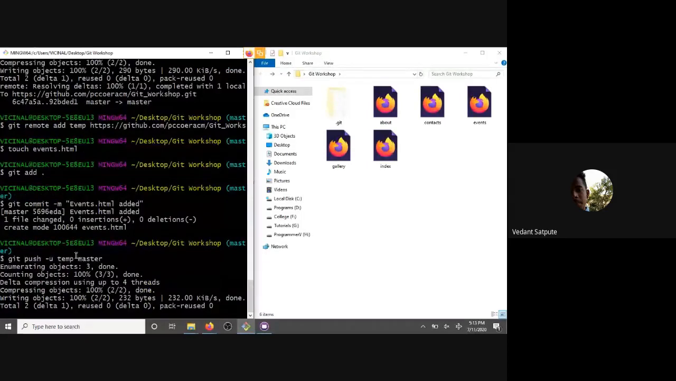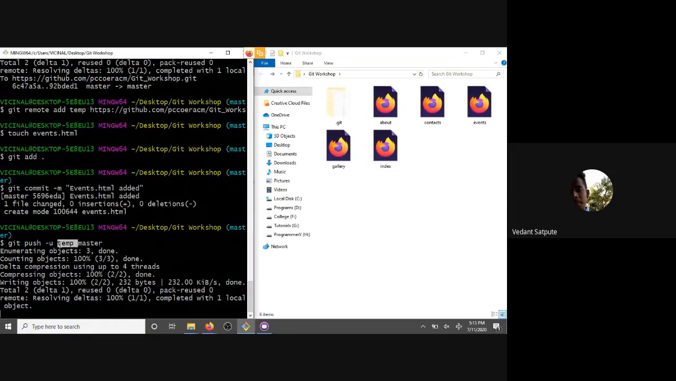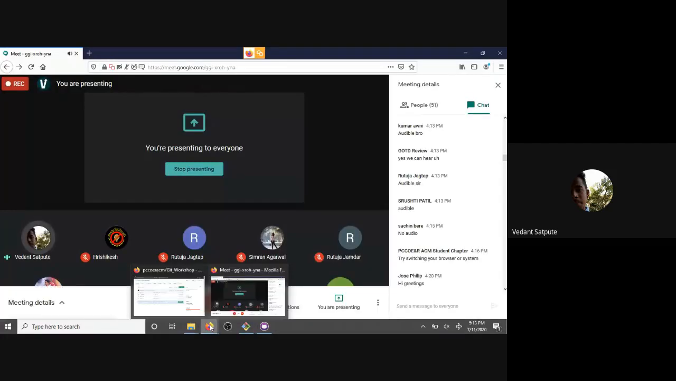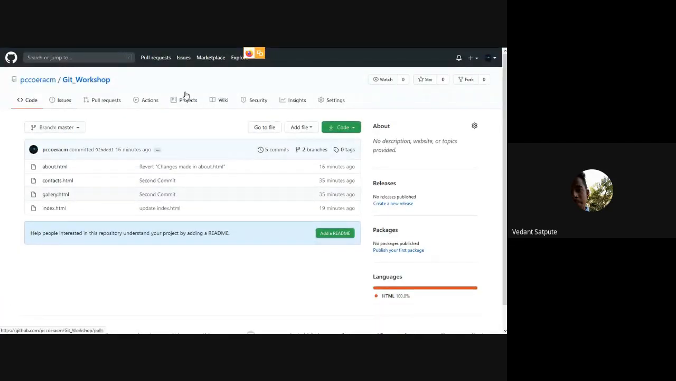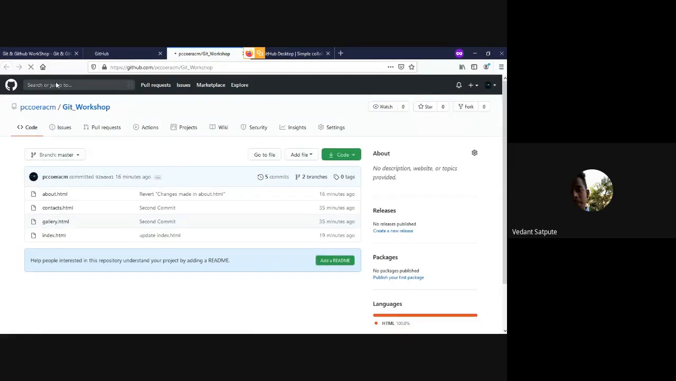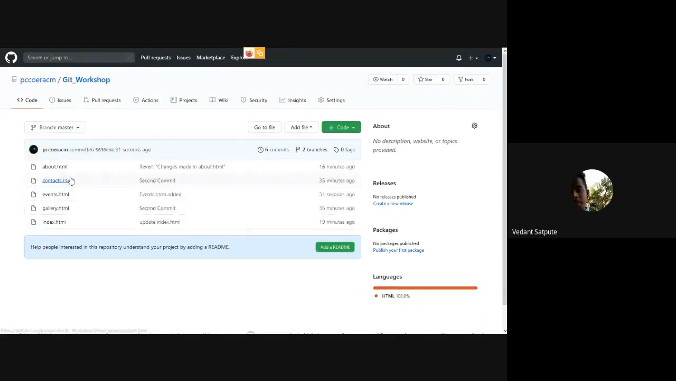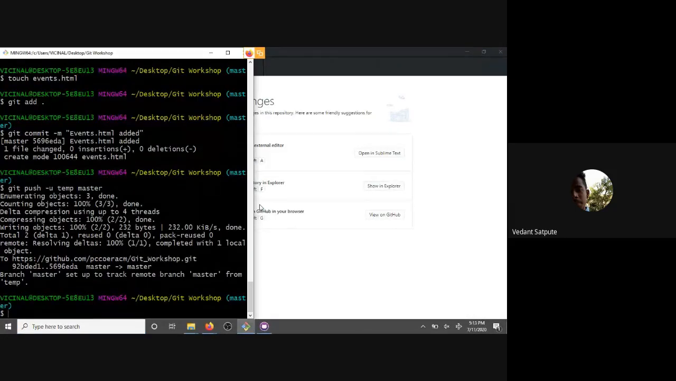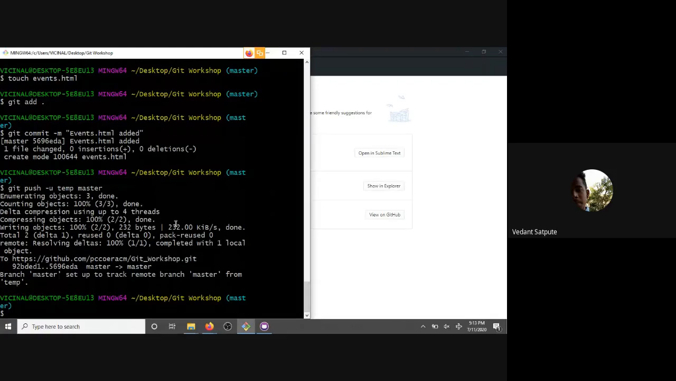So you can see here that I used temp as a remote this time, and it pushed into our GitHub repository. See, we have events.html added. So every time you have to do it from an existing repository, you have to change the remote. You can use any remote for that. But you have to use it. Got it, right? I'm completely new to this.